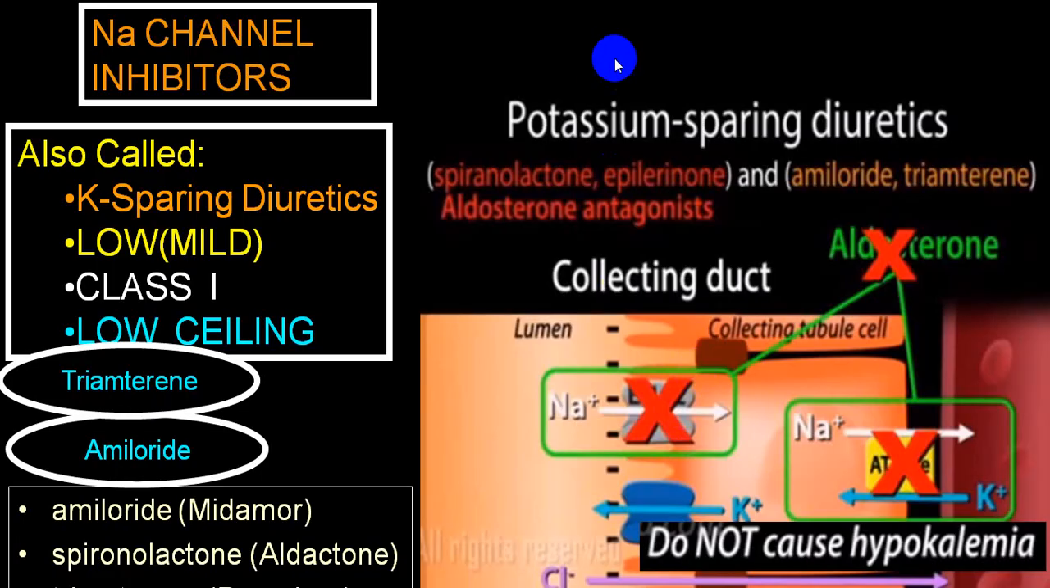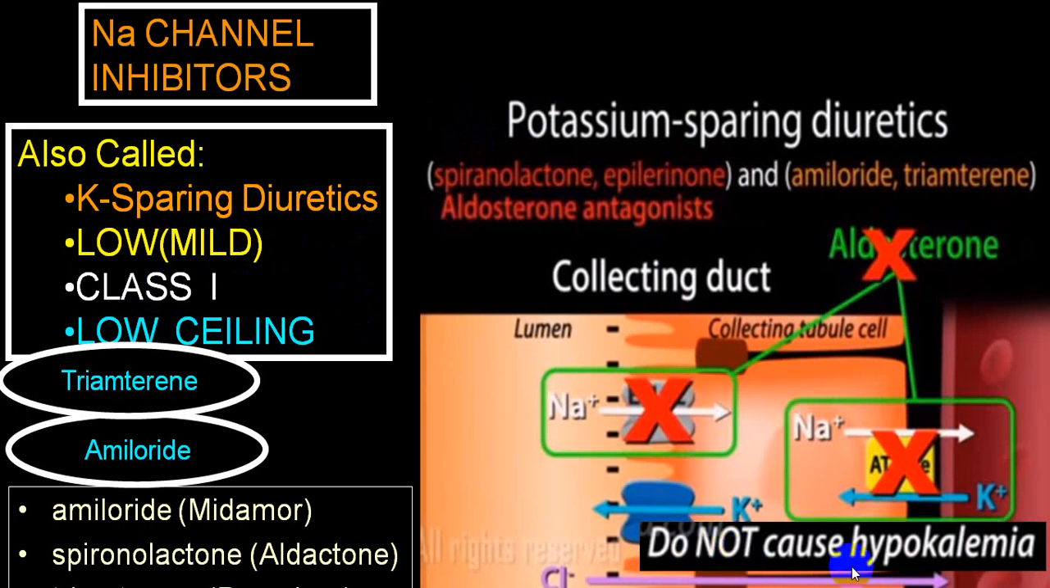Now we come to potassium sparing diuretics, particularly what we call aldosterone antagonists. There are two aldosterone antagonists, spironolactone and eplerenone. And there are two others, which are amiloride and triamterene. These are not commonly being utilized nowadays. This is a very mild one. So they are called mild diuretics or class 1 diuretics, and as they spare potassium, they retain potassium, hence they are called potassium sparing diuretics.